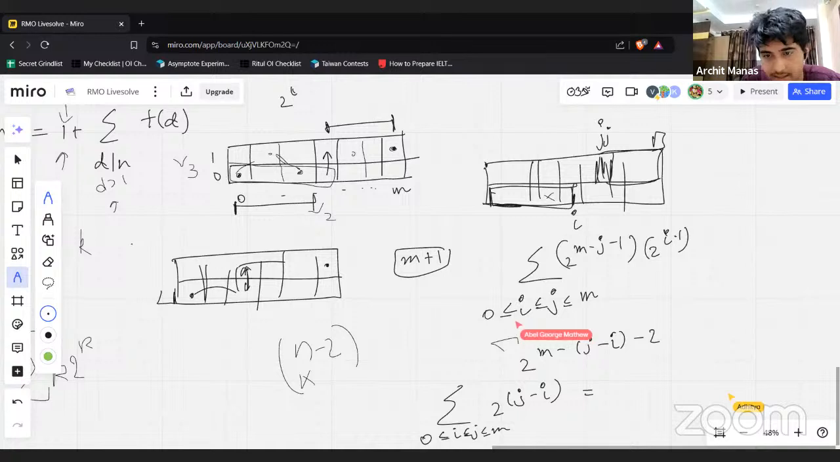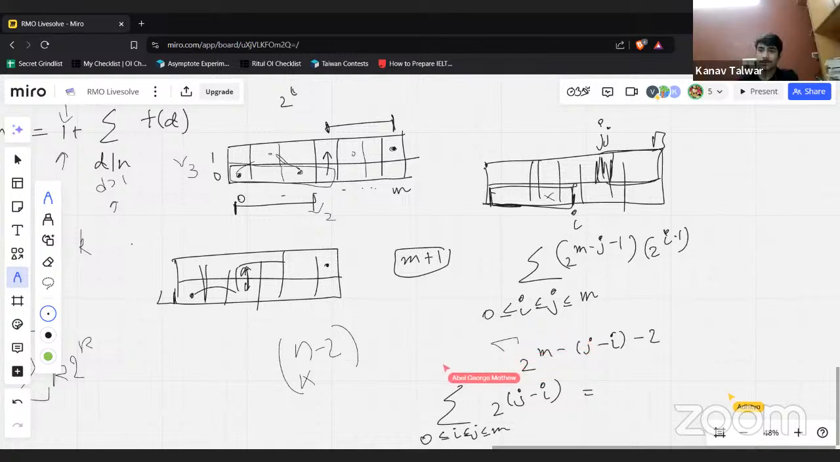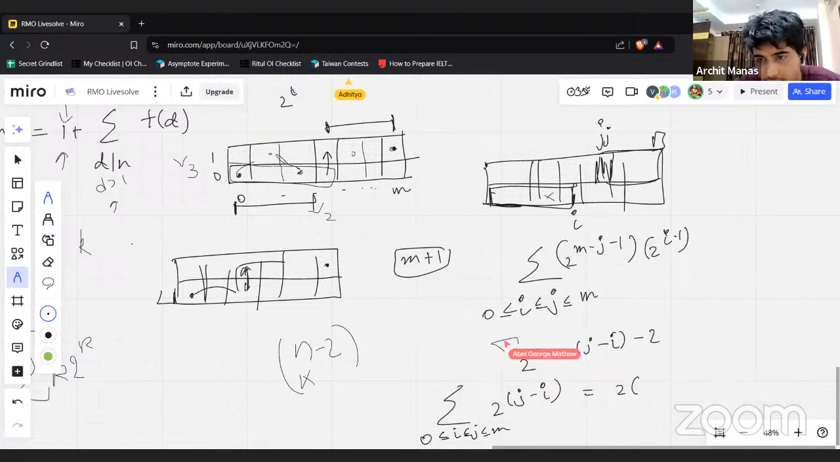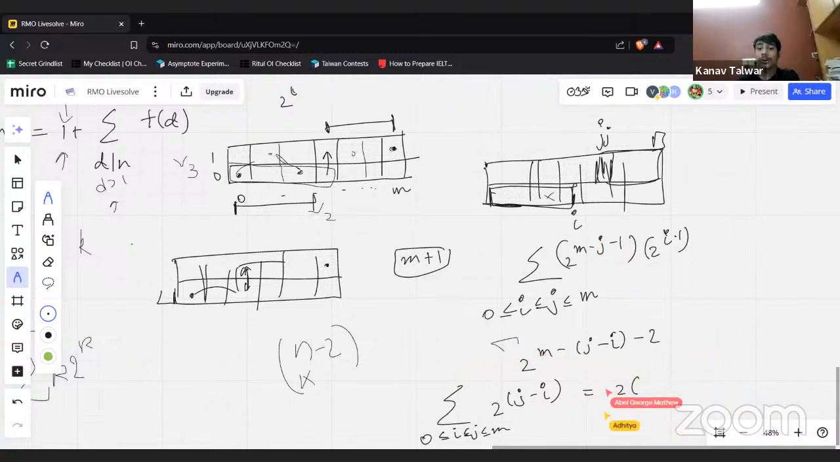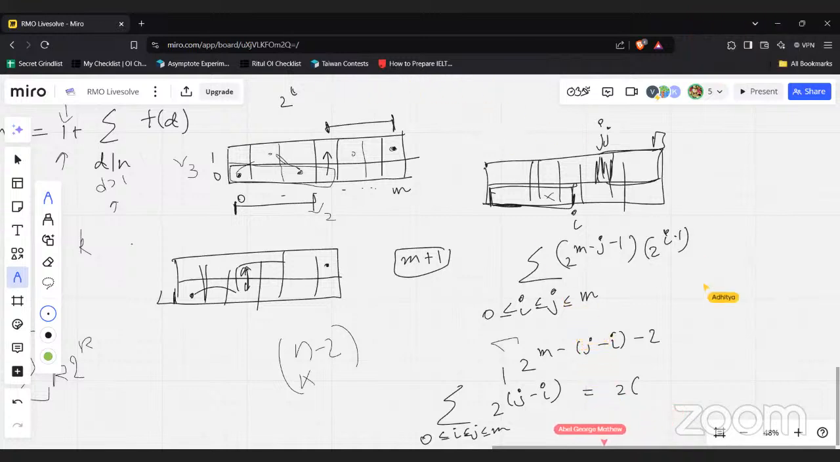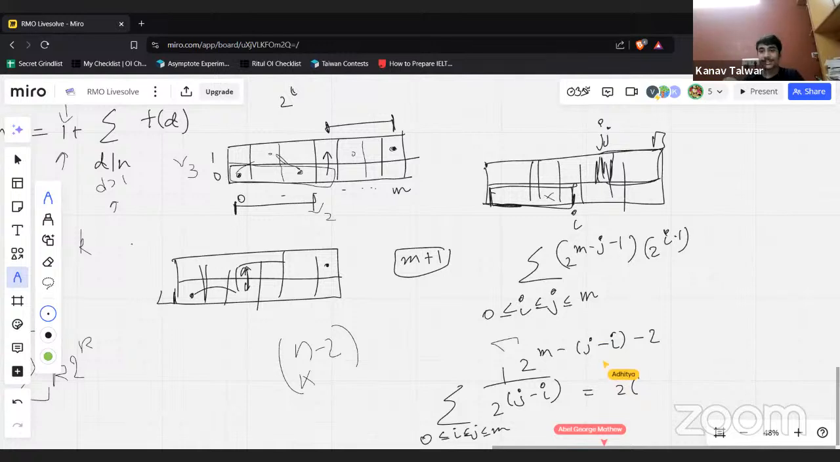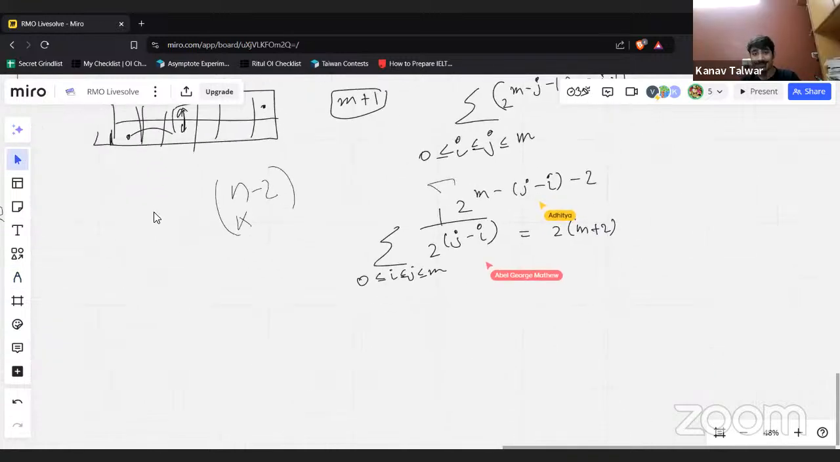And we want to show that this is equal to how much? It's twice of m plus 2. Okay, that is more reasonable. That's actually pretty good. That's surprising. What are we supposed to show it is in the end?